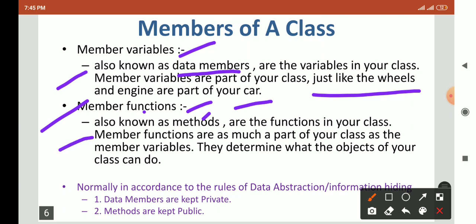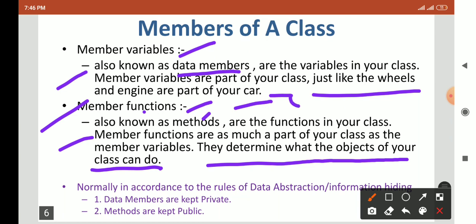Member functions are as much a part of your class as the member variables. They determine what the object of your class can do. Suppose a car is your object, then the car can move, stop. These are what the car can do. So these are the functions: start, stop or move. We can define these in your functions.